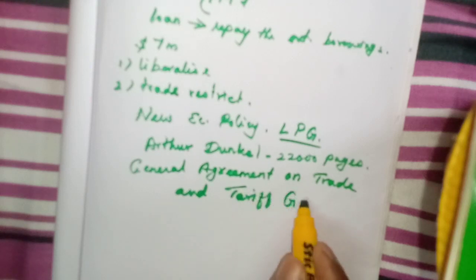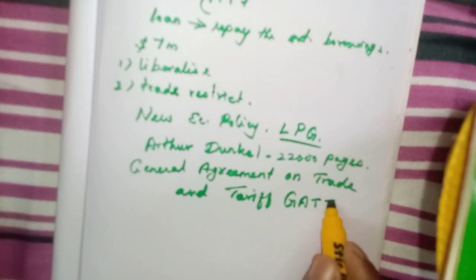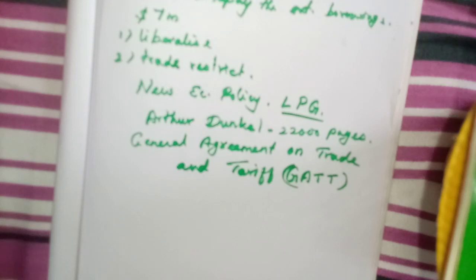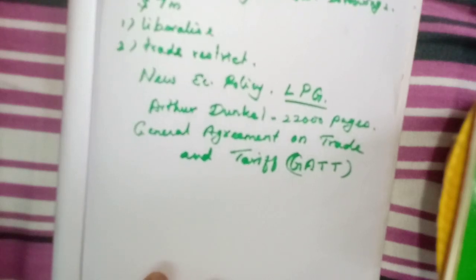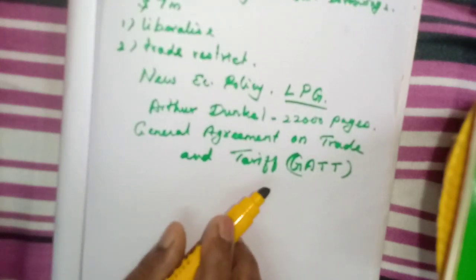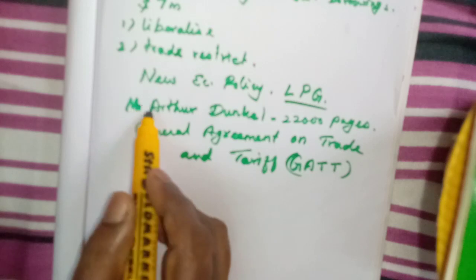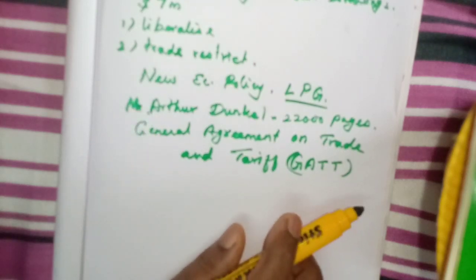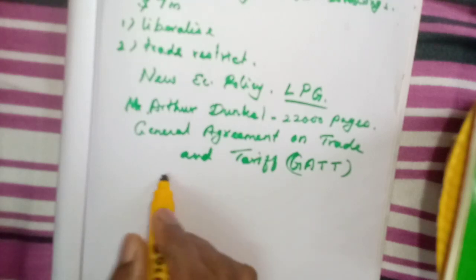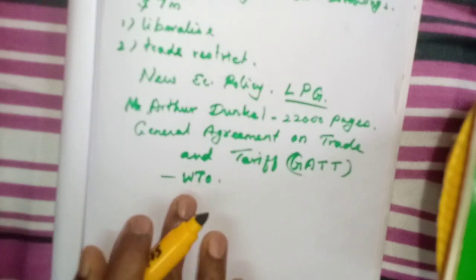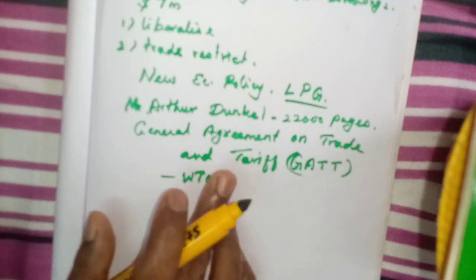This is called the GATT agreement. GATT. In Tamil also you might have studied GATT Opandam. But the GATT agreement in social science you might have studied in lower classes. Regarding this GATT agreement, this person, Arthur Dunkel, prepared one document related to it and submitted it to the World Trade Organization. So many of the countries have followed this.